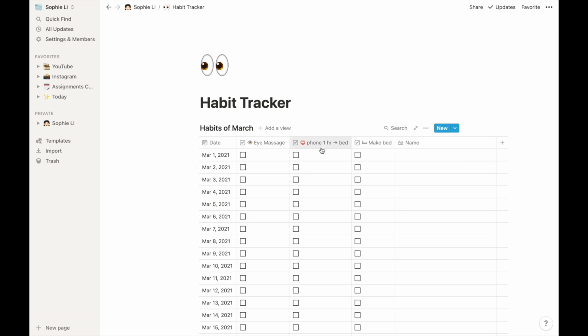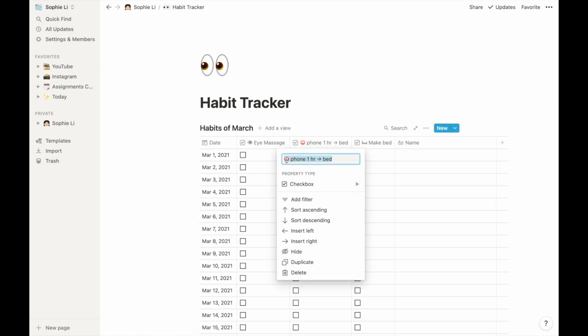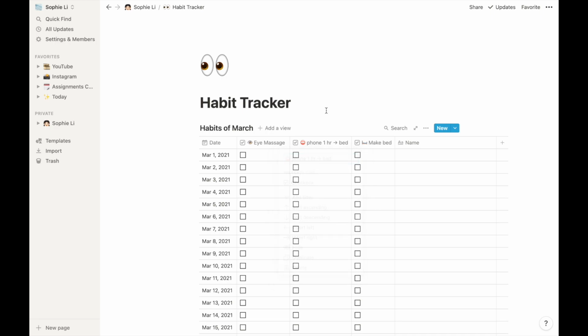And over here it is my phone. You might be wondering what this little symbol means. That one basically means no, because the red line means no and the green line means yes. Here it basically means no phone 1 hour before bed, because blue light can actually affect our sleeping.